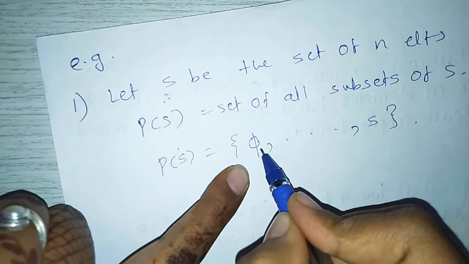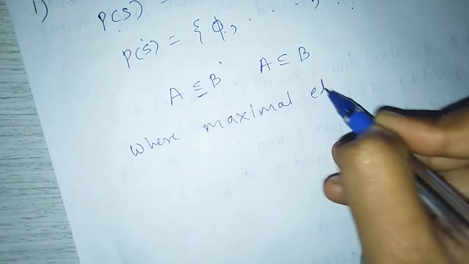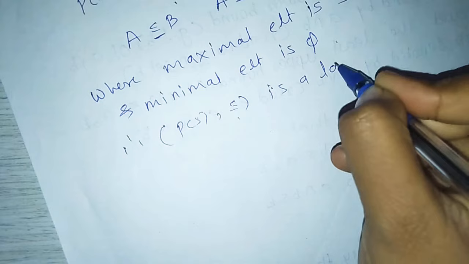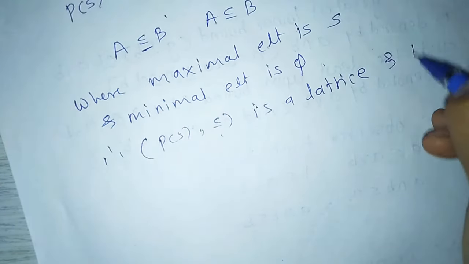Here, the maximal element, the least upper bound, is S, and the minimal element is the empty set. Therefore, P(S) with inclusion is a lattice, known as a Boolean lattice.